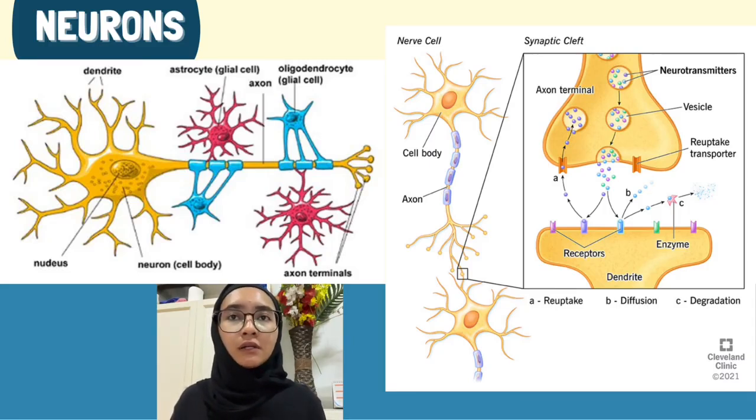Communication between neurons occurs at the synapse, where signals are passed from one neuron to another. Signals can be transmitted electrically or chemically, depending on the type of synapse. Then we have our glial cells, the astrocyte and oligodendrocyte, that support neural function by providing insulation, which is the myelin, nutrients, and protection. This coordinated signaling allows control of movement, sensation, reflexes, and body regulation.